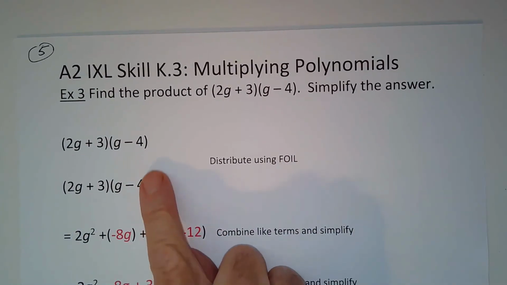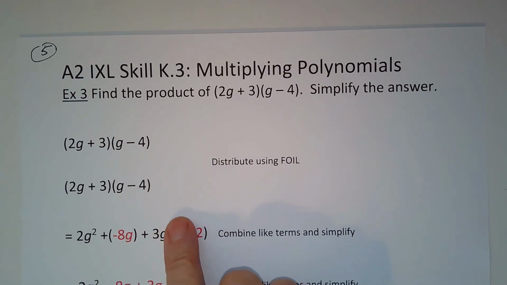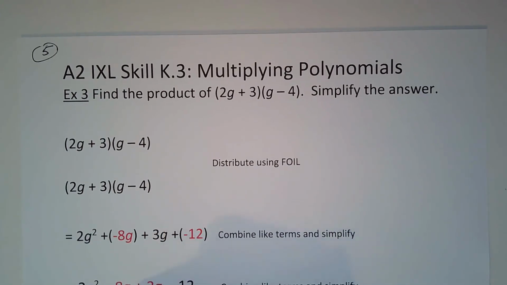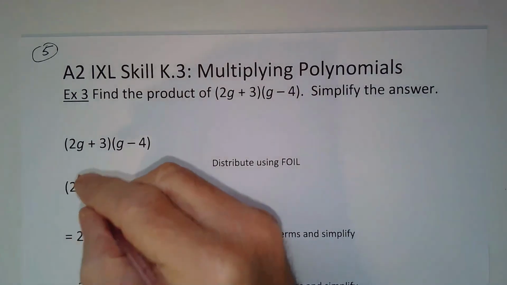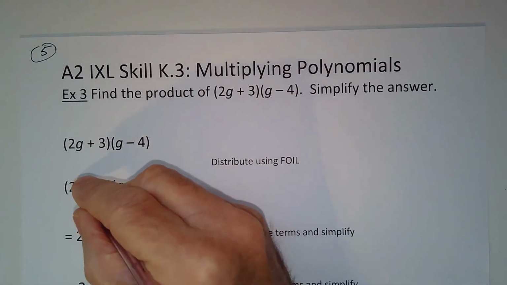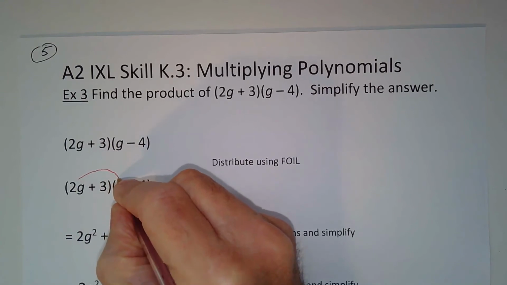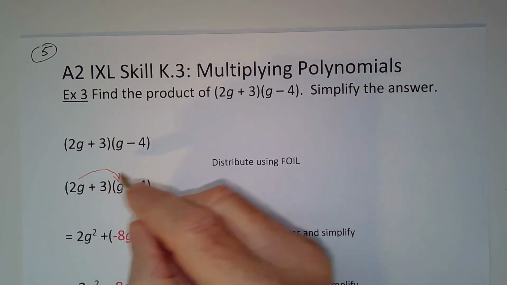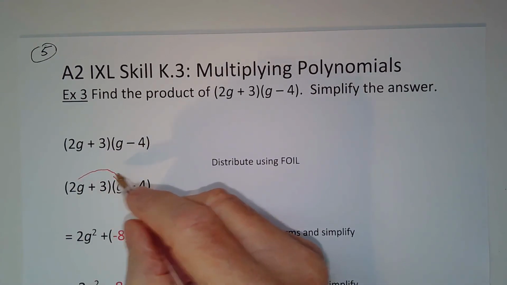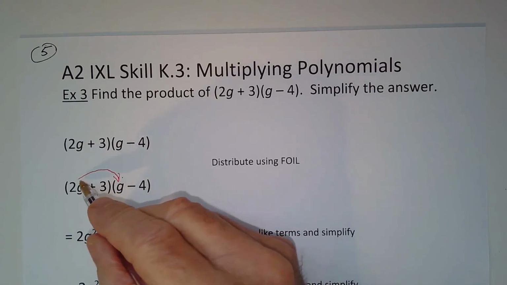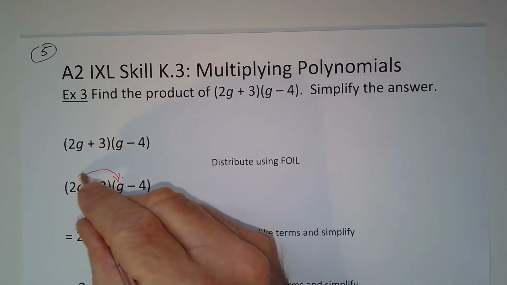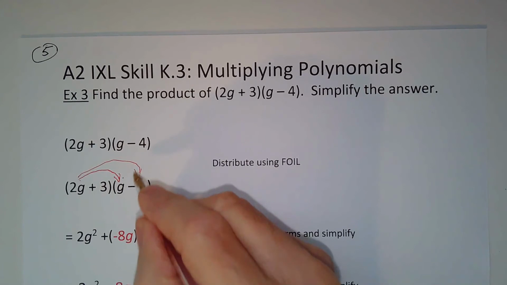So I rewrote my problem here. And then I wrote the problem again because I just want to remind you that you're multiplying the 2g to the g. So that's what we call first to first. And then 2g to negative 4, that's outer to outer.